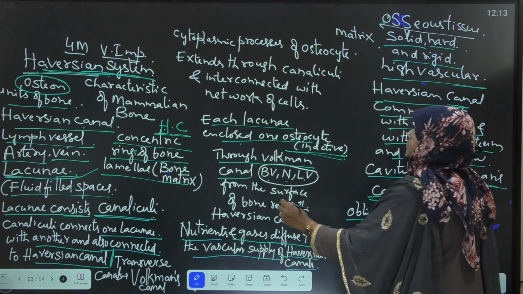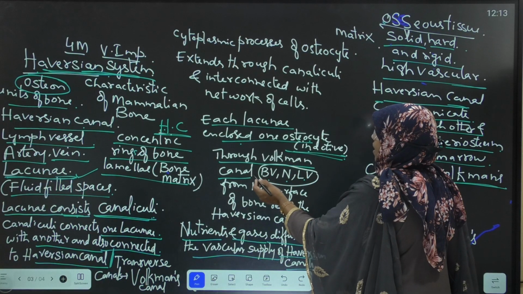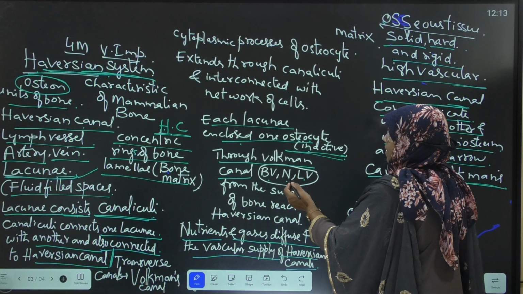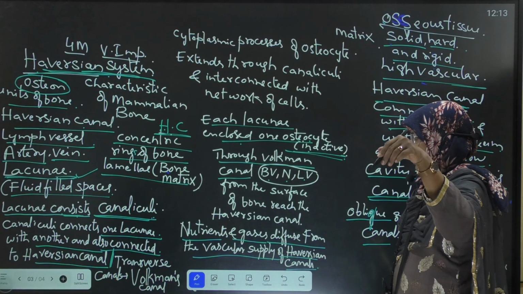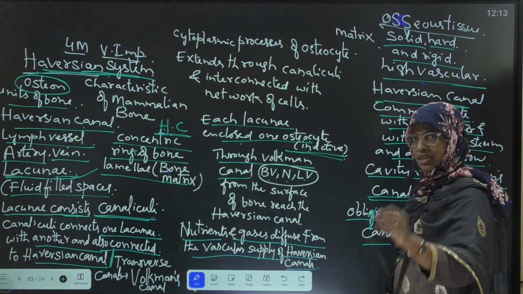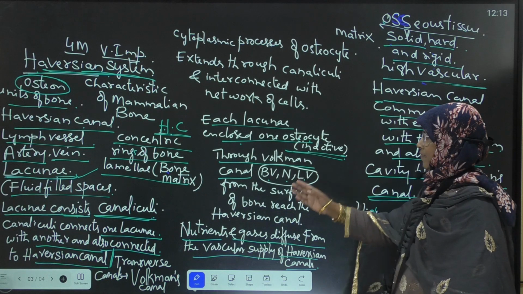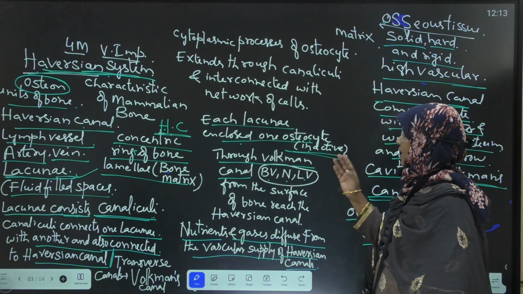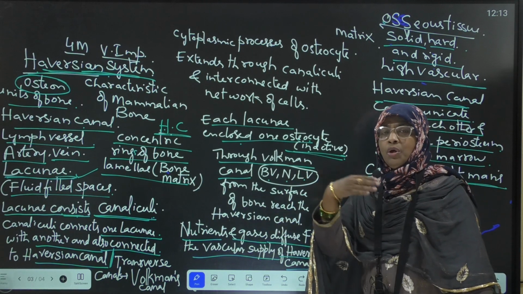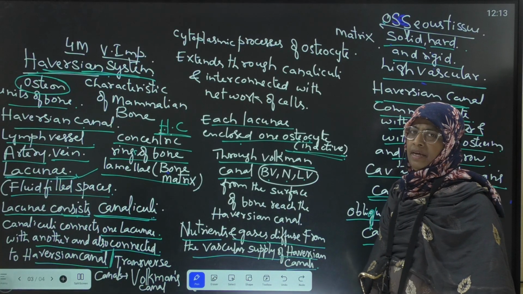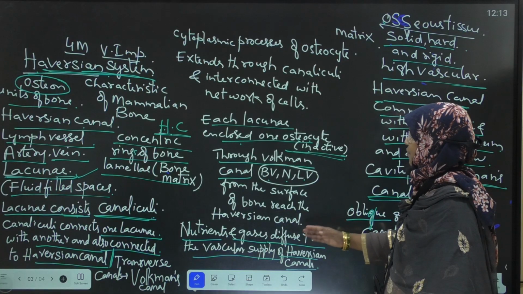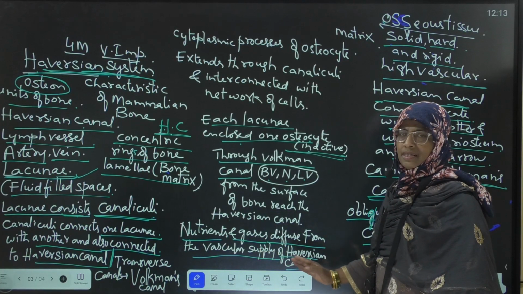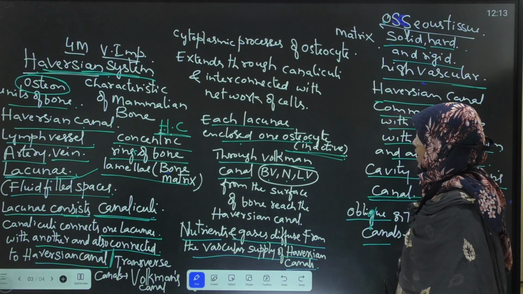Through Volkmann's canal, blood vessels, nerves and lymph vessels from the surface of the bone reach the Haversian canal. How do they reach it? Through oblique canals, nothing but Volkmann's canals. And nutrients and gases diffuse from the vascular supply of the Haversian canal.